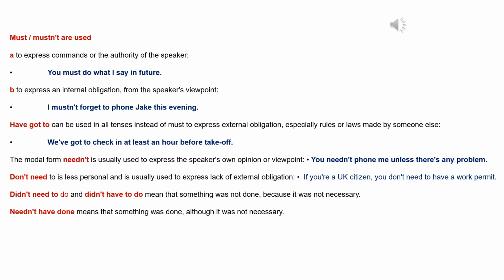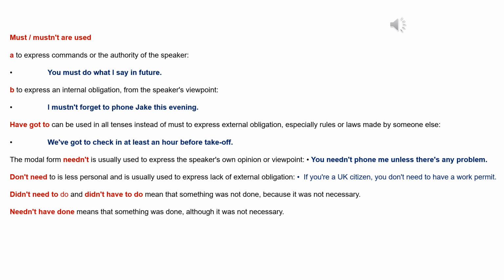Must or mustn't are used: A. To express commands or the authority of the speaker. You must do what I say in future. B. To express an internal obligation from the speaker's viewpoint. I mustn't forget to phone Jake this evening.